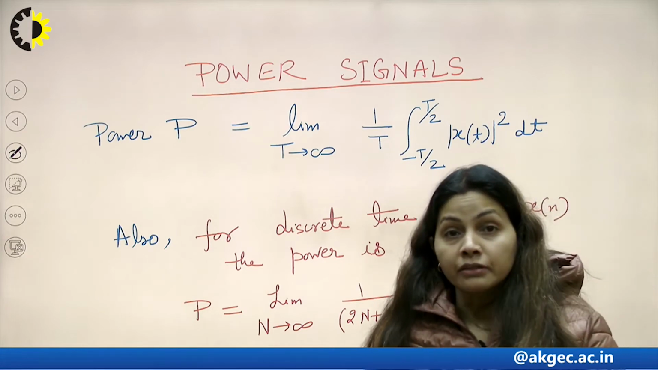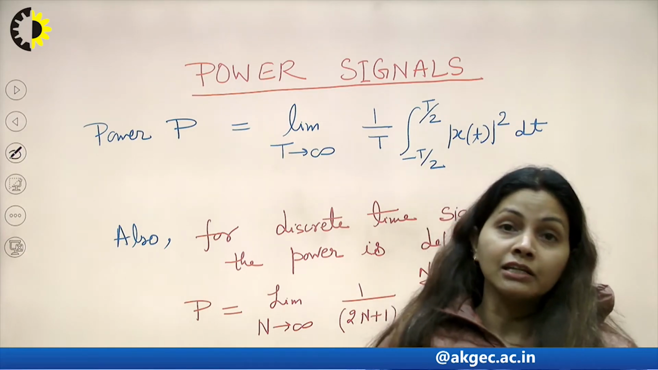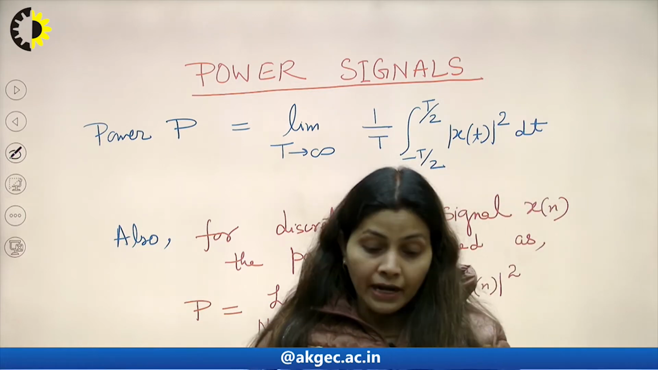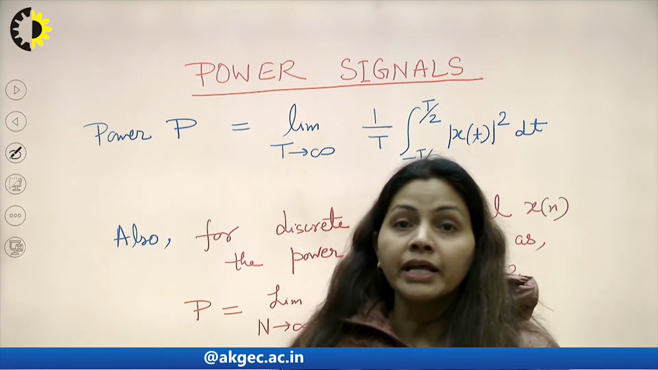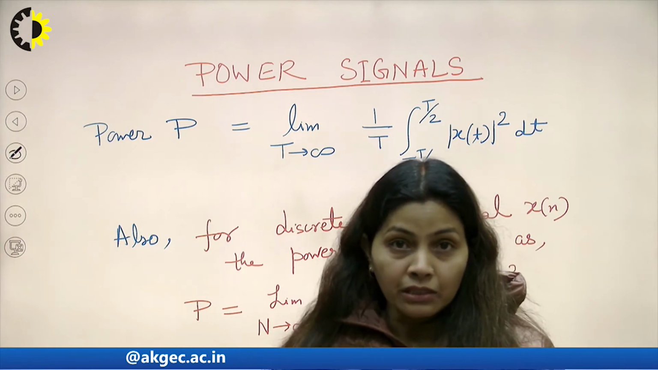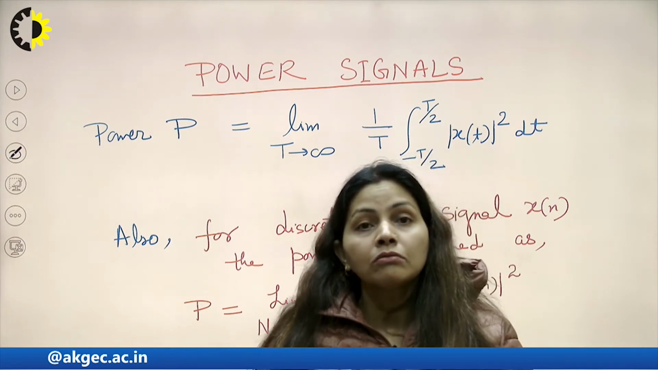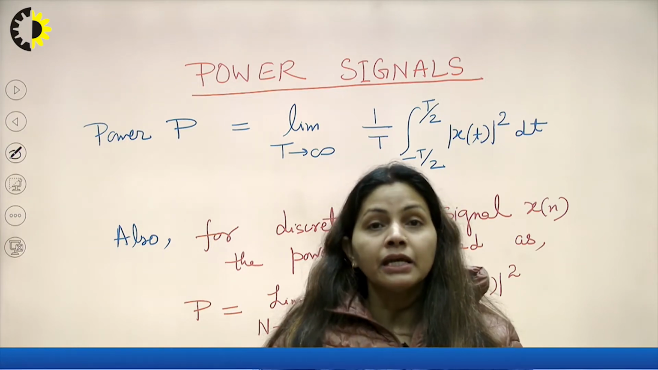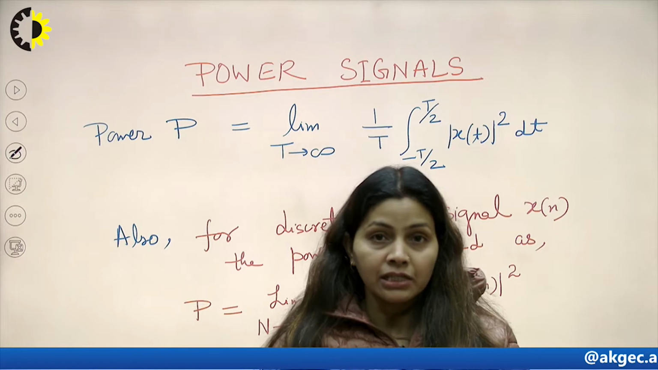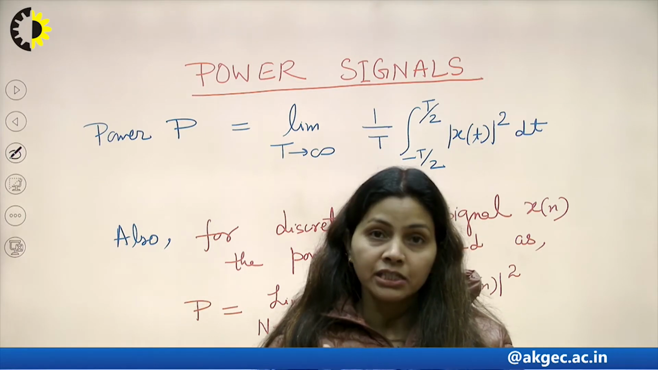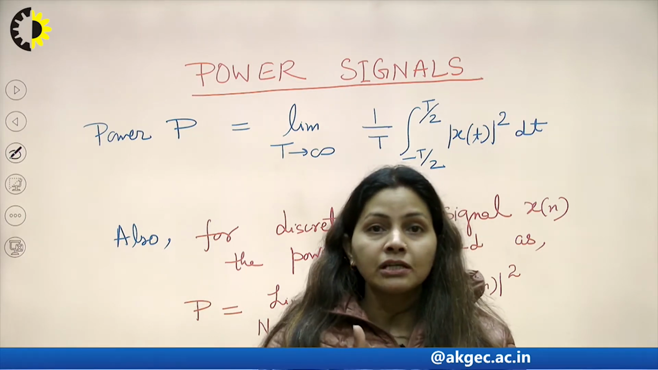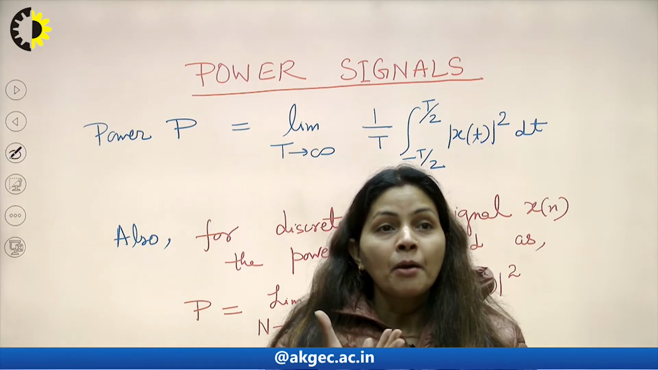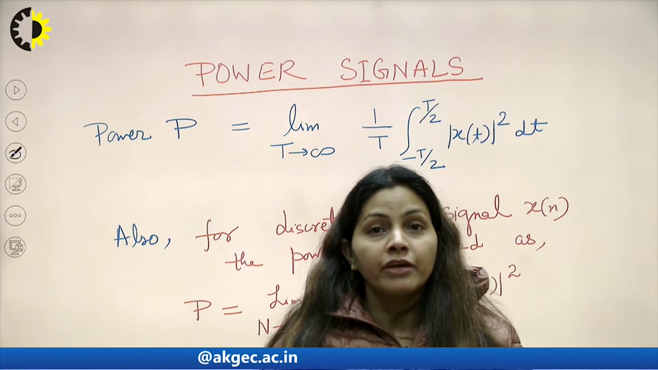Coming to the power of a signal. Any signal, let's say it is given as x(t), or it may be given as a discrete time signal x[n]. How do we calculate the power contained in the signal? Some signals are energy signals and some signals are power signals. So how do we calculate the power of the given signal?